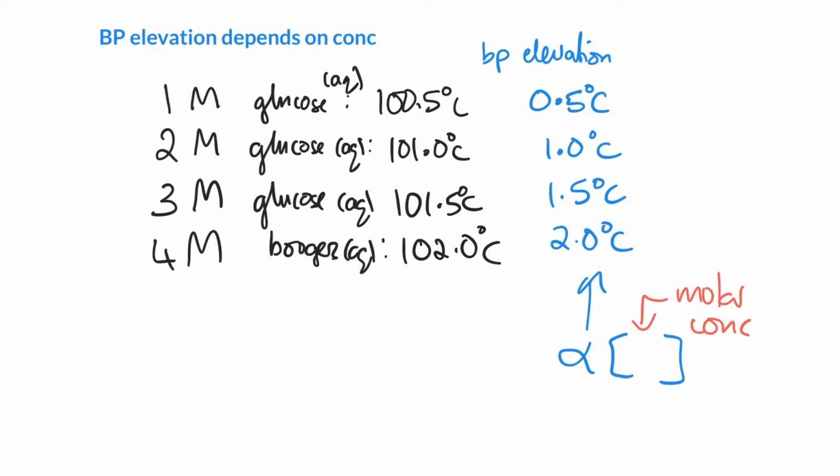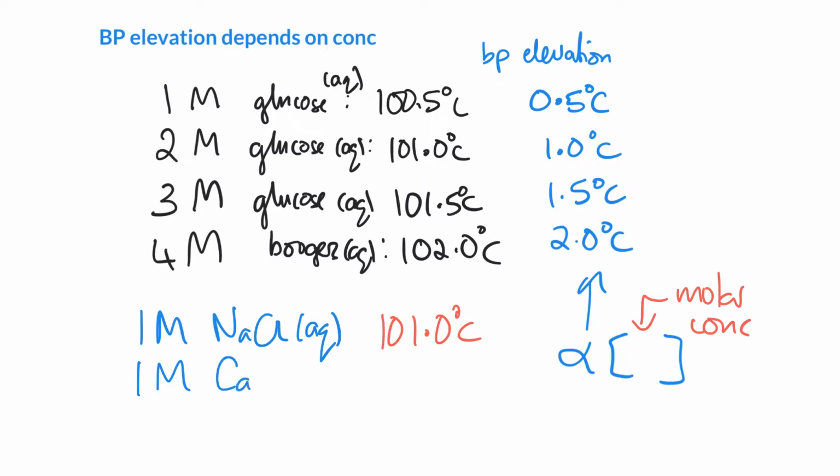Okay, are you ready for something neat? All right, we have some puzzles, and this took people a long time to figure out. And let's see if you are smarter than scientists from 100 years ago. Take 1 molar sodium chloride, and you might expect the boiling point would be the same as 1 molar glucose, but it turns out it actually is the same as 2 molar glucose. It boils at 101 degrees C. Huh, that's weird. Okay, well, what about 1 molar calcium chloride, CaCl2?